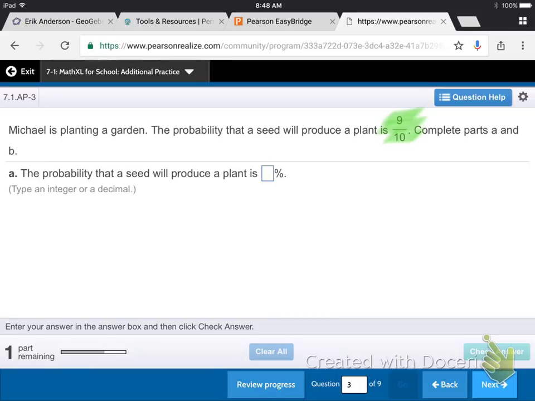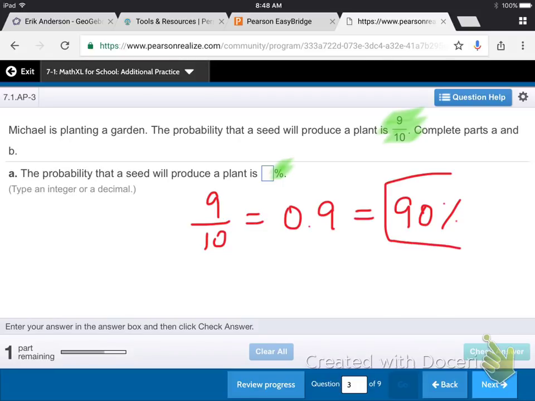Complete parts A and B. So the probability that a seed will produce a plant is 9 out of 10. So 9 out of 10 becomes our decimal, 0.9, and as our percentage becomes 90%. It's just a question of what answer they want. They want the percentage. You can see right here they want the percentage. So we're going to fill in part A, 90% right here.